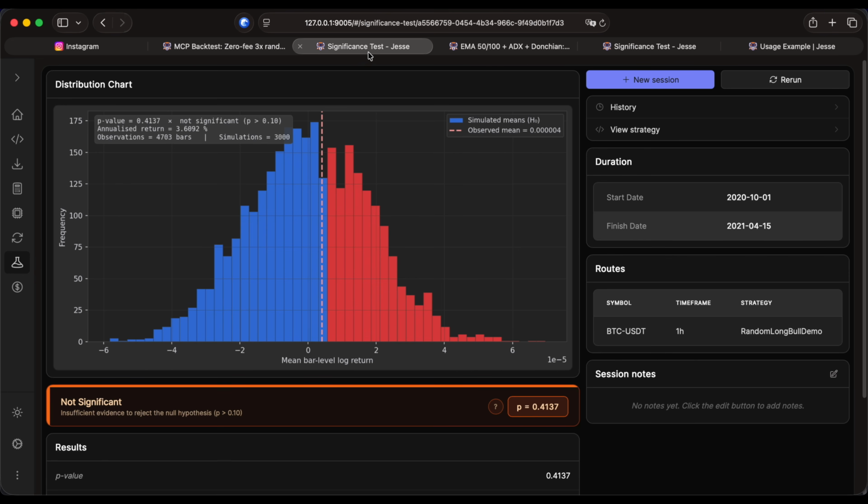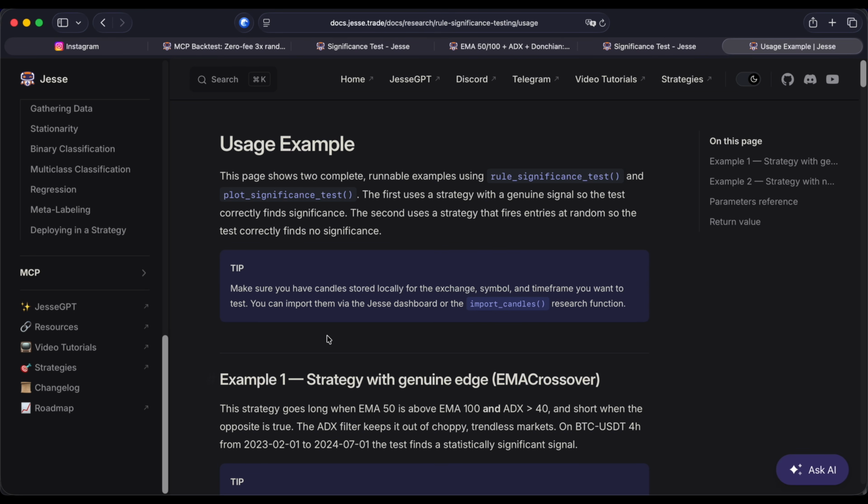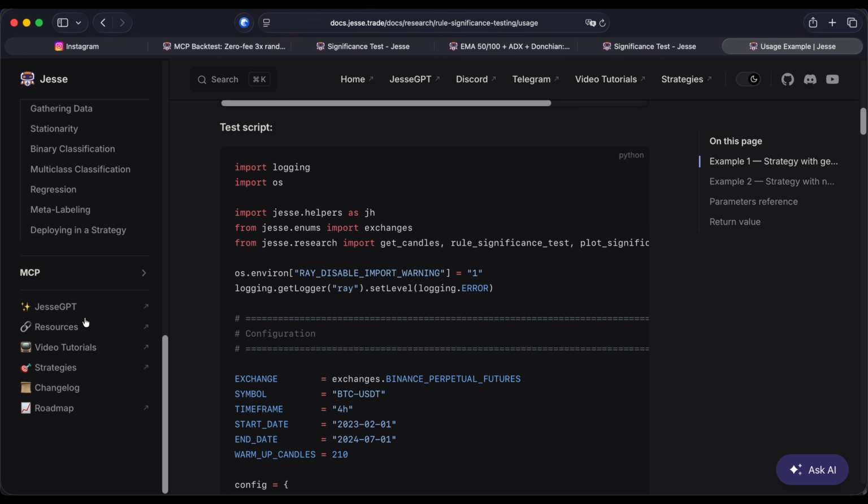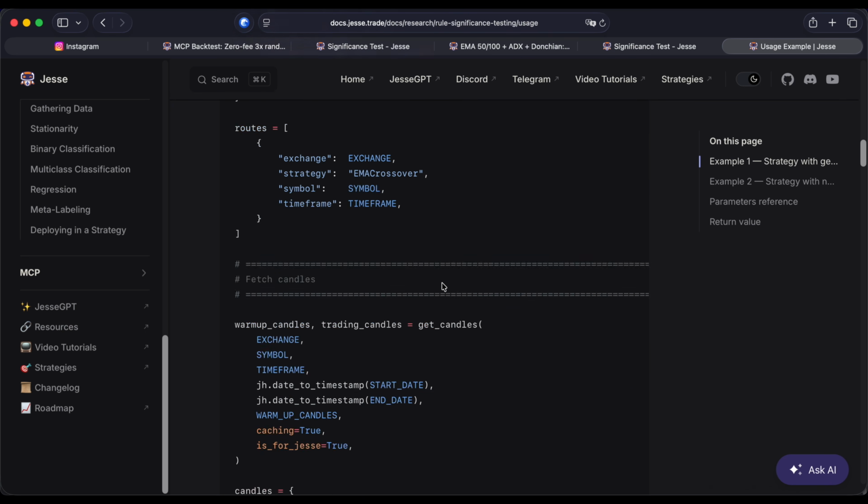So if I show you the next result, this is for a rule significance test over Jesse's dashboard. Now, by the way, as always, I'm using the Jesse framework to do my analysis. And specifically for this use case, I'm using the UI dashboard version to show you the result of the test but you do not have to use this. You can also use the research module of Jesse, which provides the rule testing completely for free. And on this page, you can also see some example code in Python.